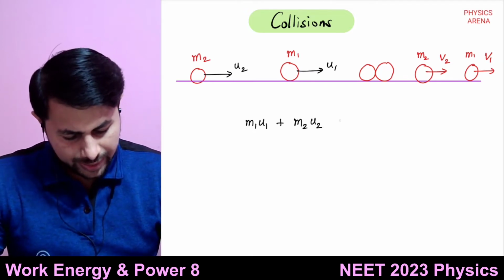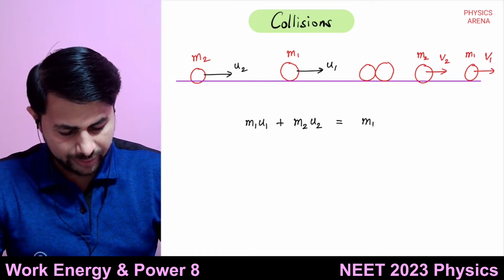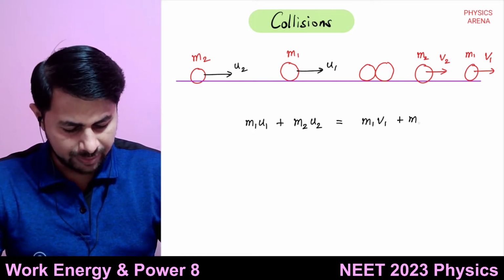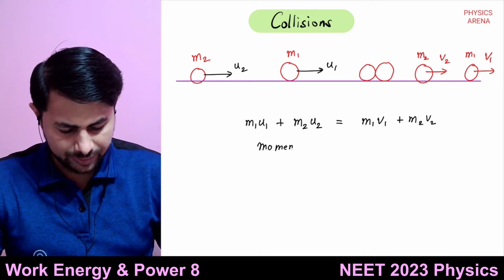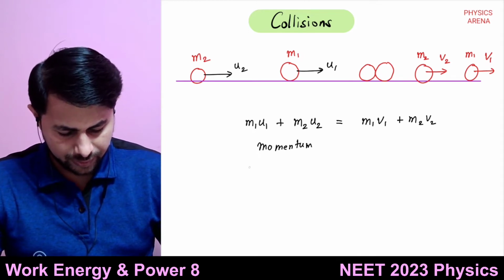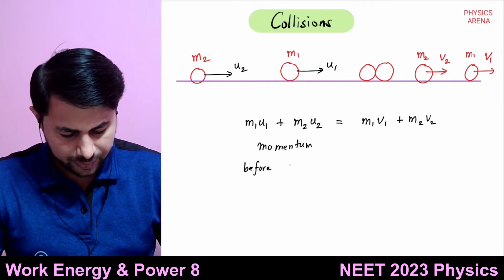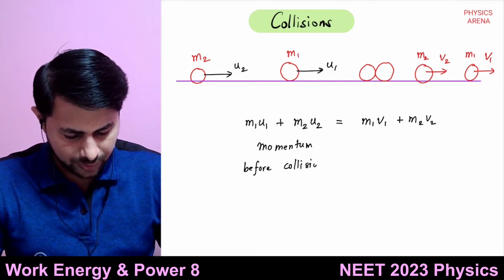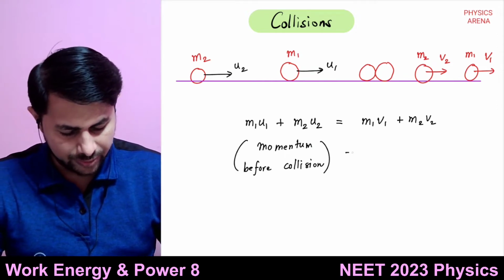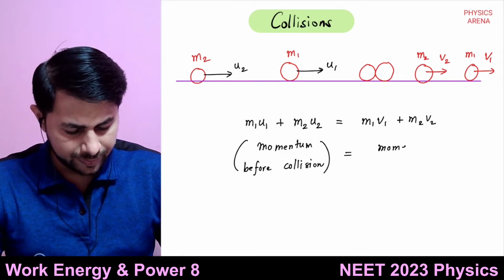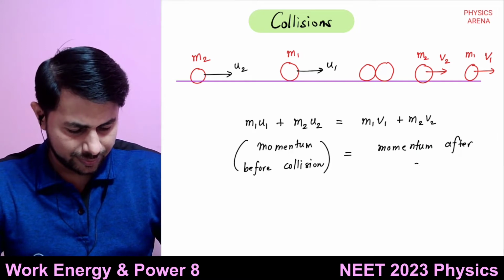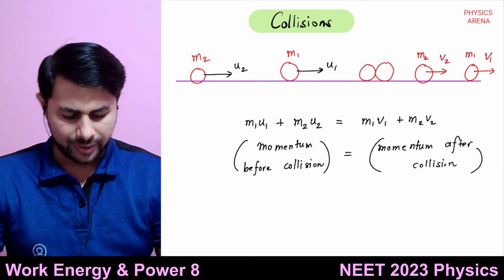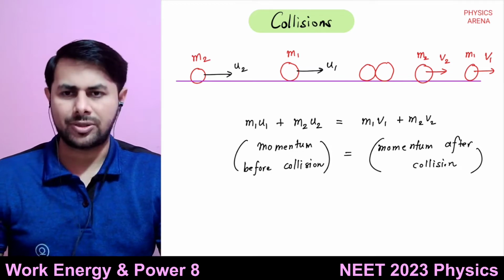It will be equal to m1 v1 plus m2 v2. So momentum before collision is equal to momentum after the collision. So they will follow the law of conservation of momentum.